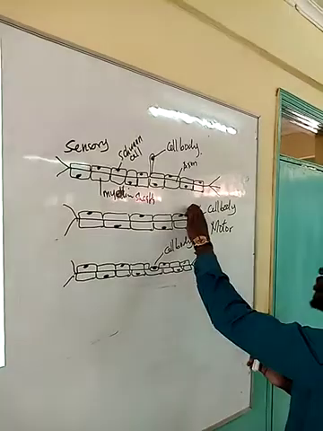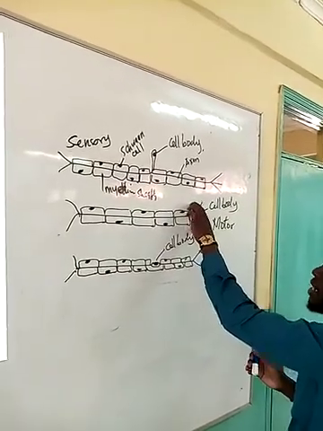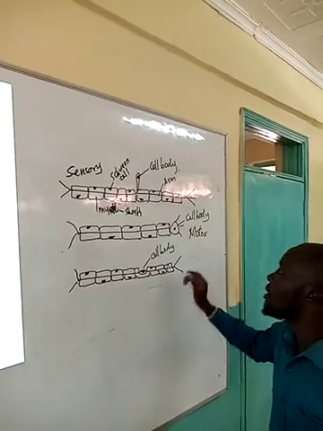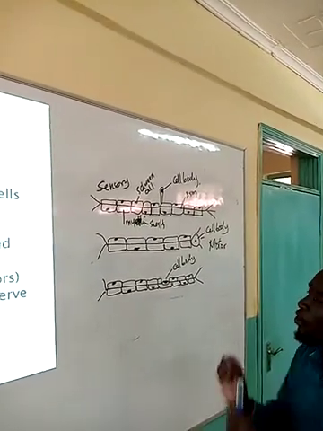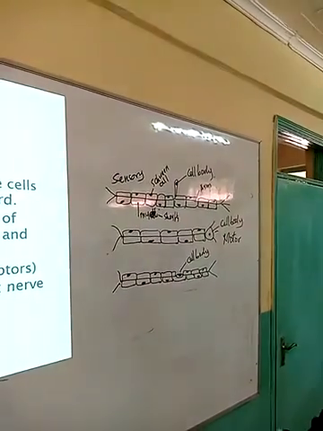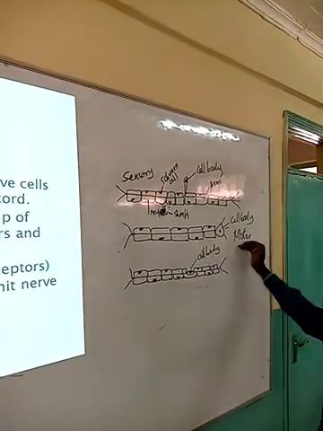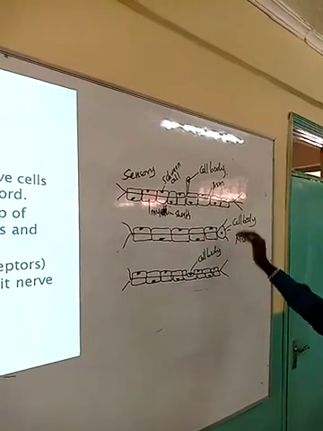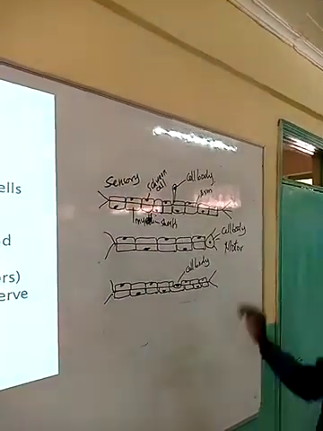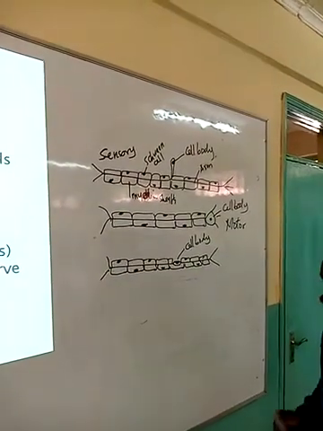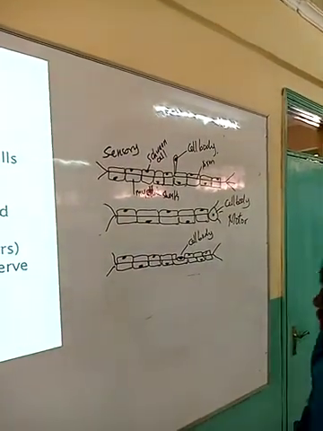It is the responsibility of the motor neuron, which is now transmitting a nerve impulse from the central nervous system to those parts of the body that are going to bring about a change, what we are calling effectors. So the main function of a motor neuron is to transmit a nerve impulse from the central nervous system to the effectors. Then how does it do this?